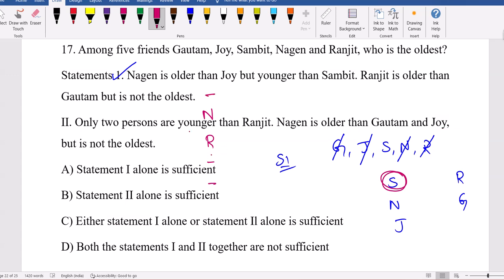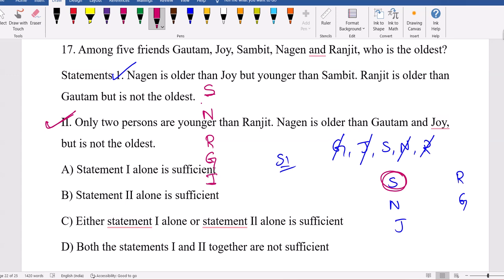Nagin is older than Gautam and Joy. Still, I think using 2 alone also I can decide. Using 2 alone, I can decide Sambit is the oldest. Nagin is older than Gautam and Joy. Below Ranjit only 2 people are there. They didn't mention Ranjit, but with 2 people below him, this is the only case. So we can say Sambit is the top.